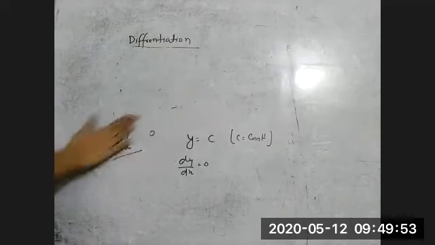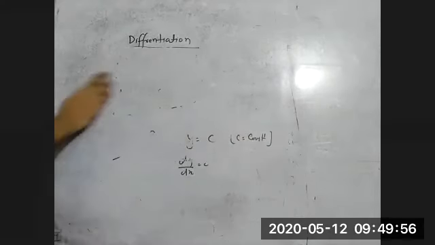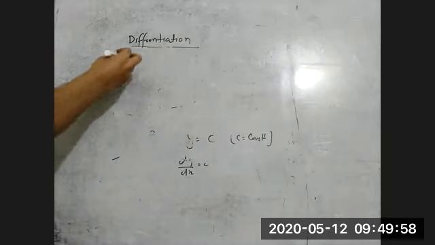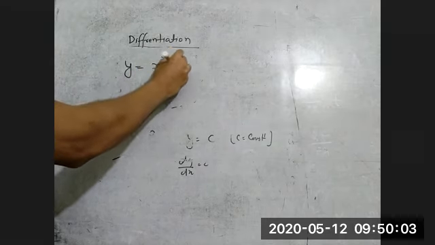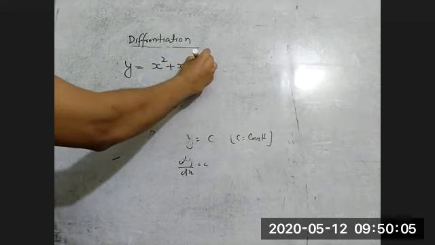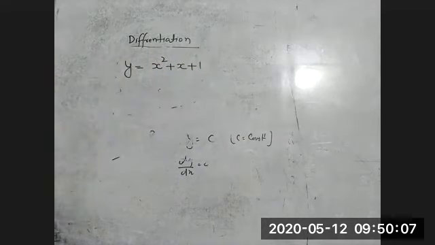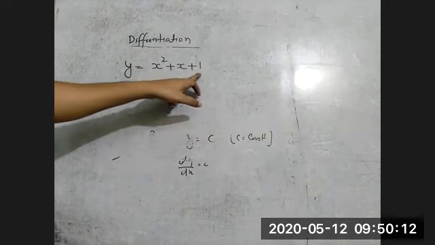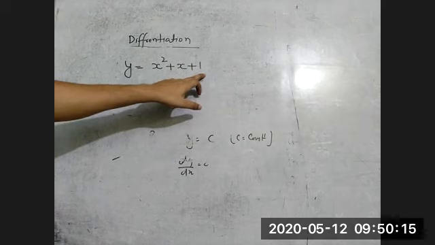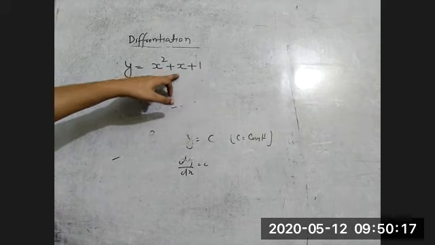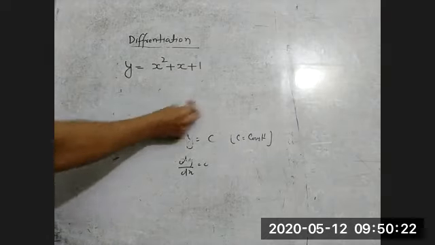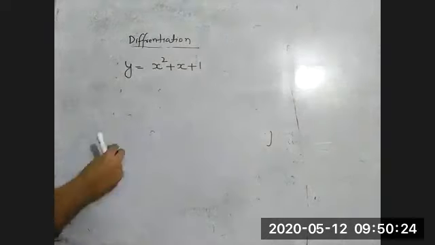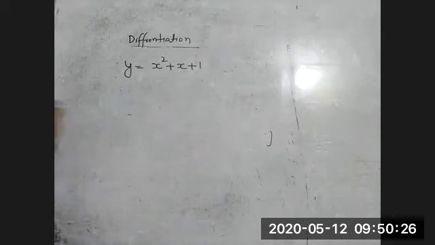And the other form we'll see. If y is equal to x square plus x plus 1. If the function is given in addition, you can differentiate one by one. If it is an addition or subtraction, you can differentiate one by one. So now we have to differentiate this with respect to x. So what is the differentiation? Can you tell me? dy by dx.